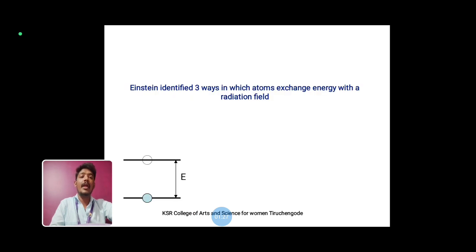From these differences, Einstein identified three ways in which atoms exchange energy with radiation. In the process of laser reaction, when atoms are incident with photons, three different processes can occur. The first one is stimulated absorption, the second one is spontaneous emission, and the third one is stimulated emission.